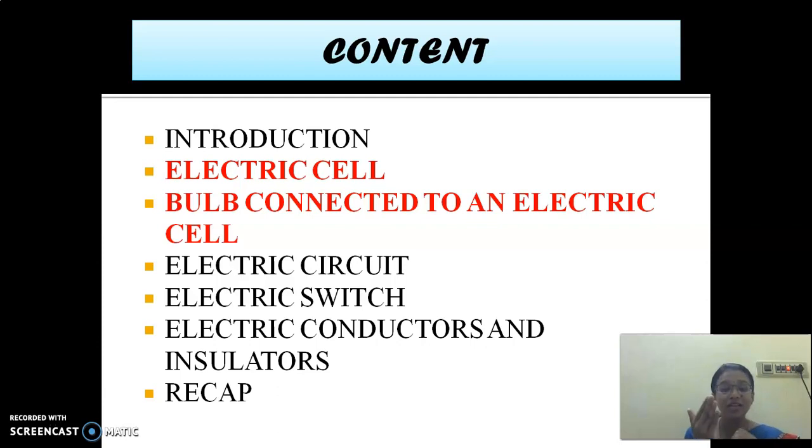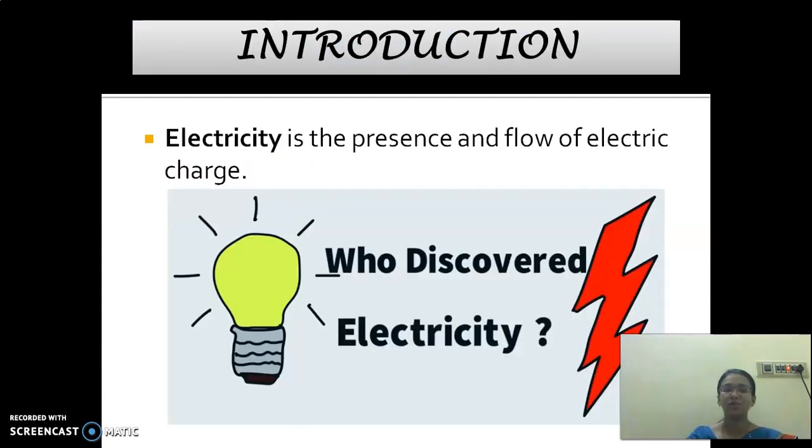Or while we are going near the TV when it is on, and we are keeping our hands near the TV, the hair on our hands stands erect. That is, it stands straight. It is attracted towards the TV screen. Yes, that is due to the charge which is created there. So, electricity is nothing but the flow of electric charge.